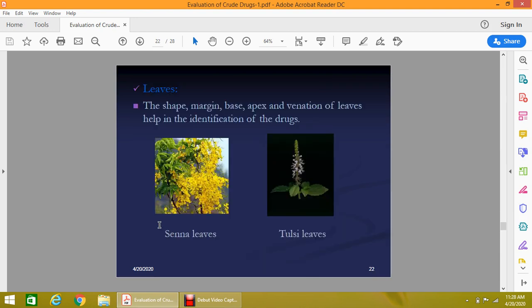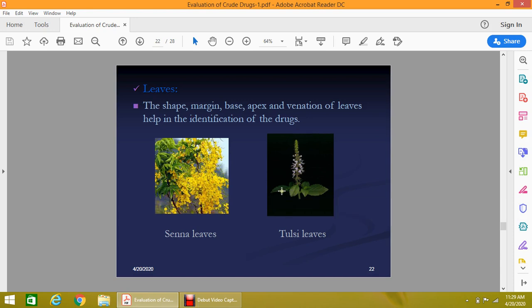Now for another plant part, leaves: for leaves we mark the shape of the leaves, the margin, that is the outside covering, called the margin of the crude drug. Then the base, what is the base of the leaf, and the apex, that is the pointed side of the leaf. Which types of venation are present: parallel venation, pinnate venation or reticulate venation, right?